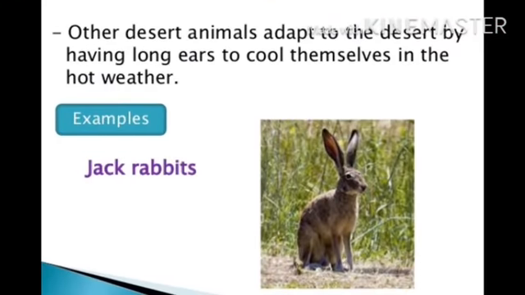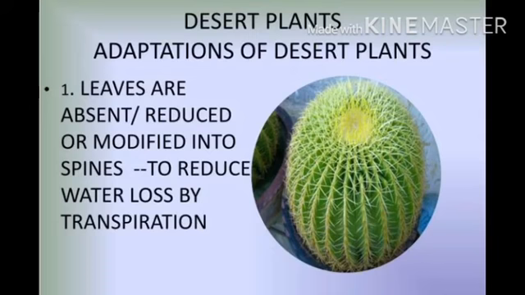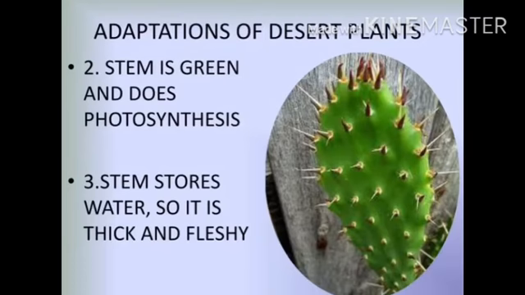Other desert animals adapt to the desert by having long ears to cool themselves in the hot weather. Example, jackals, rabbits, etc. Now the adaptation of desert plants. First, leaves are absent, reduced or modified into spines to reduce water loss by transpiration. The stem is green and does photosynthesis for the plant.